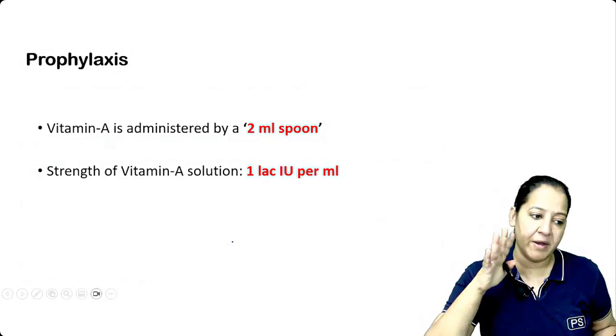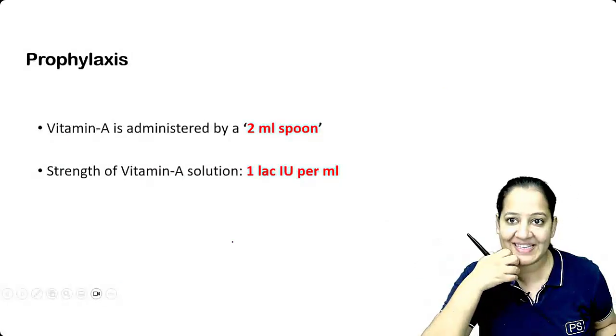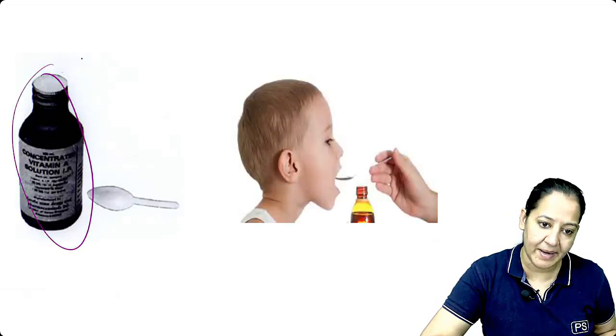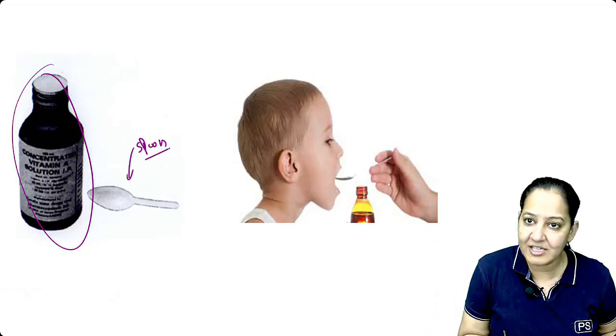Okay. Now coming to the prophylaxis. To prevent it, we give vitamin A. Vitamin A vaccine. You can say vaccine or prophylaxis of vitamin A. It is oral. It is not injectable. It comes in the form of syrup, and a spoon is provided along with that. Don't use a household spoon. The spoon is provided with it.